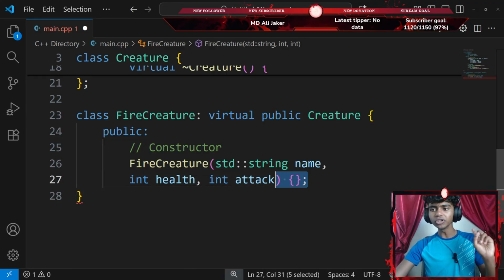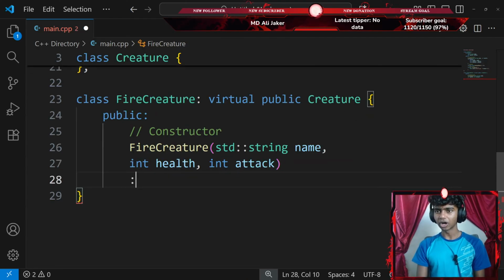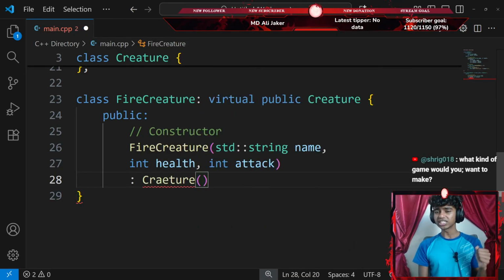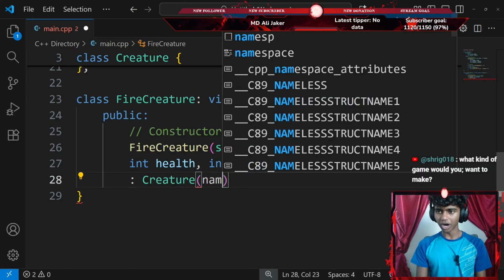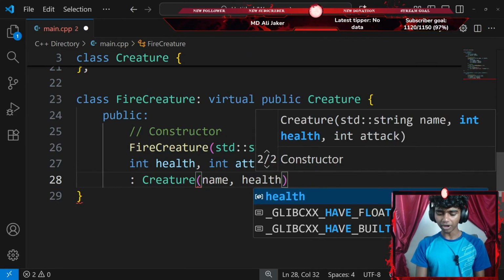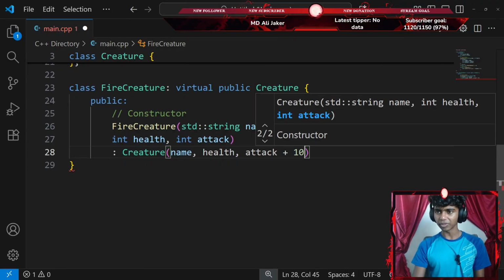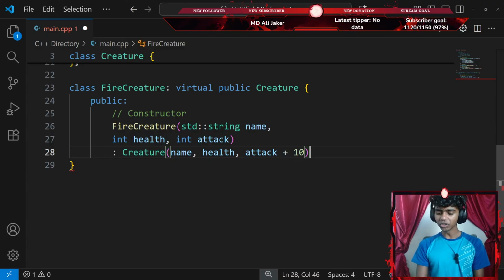Okay, before I go with a row of curly braces and a semicolon, since I am inheriting from the creature class, I will be adding a constructor for my creature class as well. So I'll go with creature class. My creature class does require 3 parameters as well. So let me fix my typo maybe. Creature, there we go. Okay, so my creature class requires a name parameter, a health parameter, and an attack parameter. And just curious, can I do something like attack plus 10? Okay, that does work as well. Okay, then I'm gonna go with a row of curly braces, ending with a semicolon.